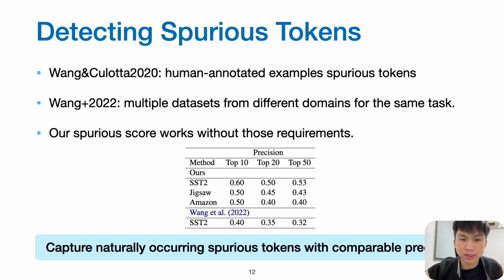Our proposed spurious score can also be used to detect naturally occurring spurious tokens in real-world datasets. Prior approaches require additional resources such as human annotated examples or datasets from different domains for the same task. On the contrary, our spurious score achieves similar precision without requiring those resources.